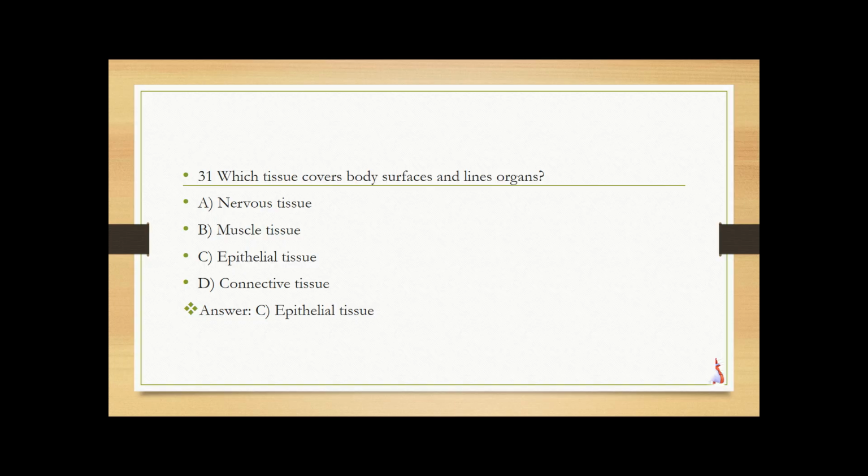Which tissue covers body surfaces and lines organs? Nervous tissue, muscle tissue, epithelial tissue, connective tissue. So the answer is epithelial tissue. It covers surfaces and lines cavities for protection and secretion.